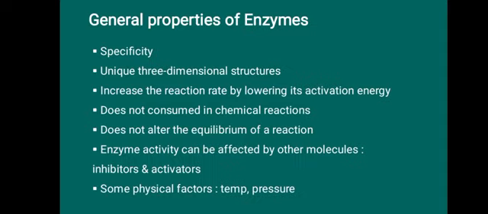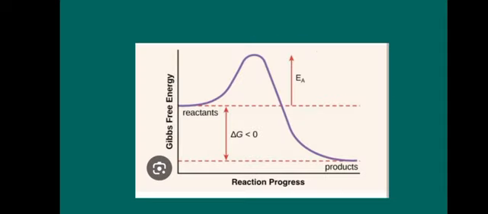Now, what is the equilibrium? It is nothing but the 50-50% probability of conversion of substrate to product. So it is random, and we can say it is an equilibrium. Most of the time we observe this peak at the middle of the reaction, so it is called the equilibrium.